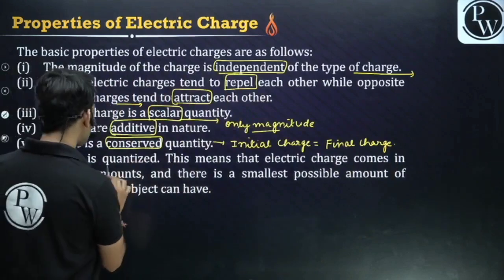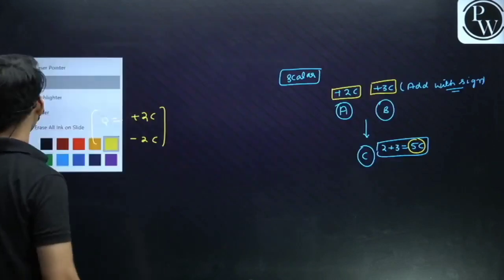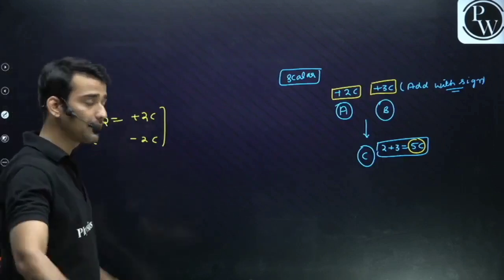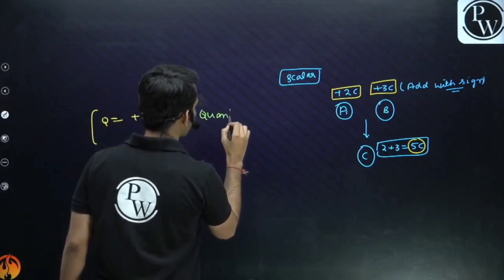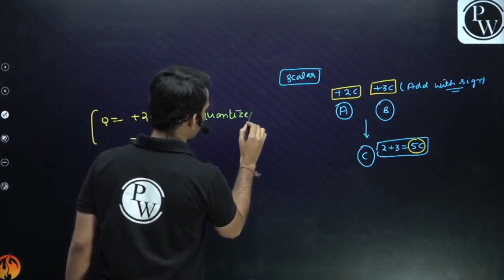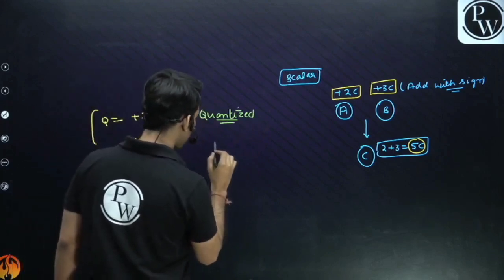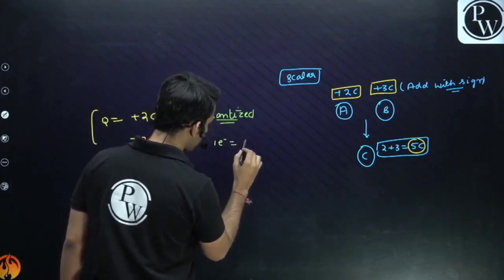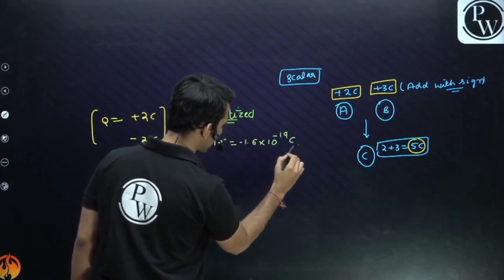Charge is quantized. Now what is the meaning of this? This is very, very important, guys. Now listen to me very, very carefully. Charge is quantized. What is the meaning of this? See, basically one electron is having a charge of negative 1.6 into 10 raised to the power minus 19 coulomb, right?